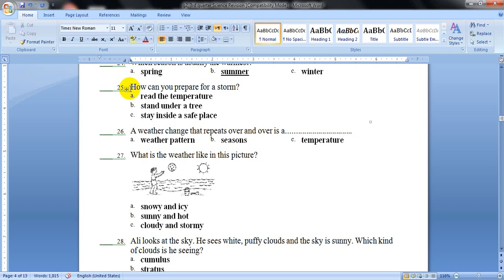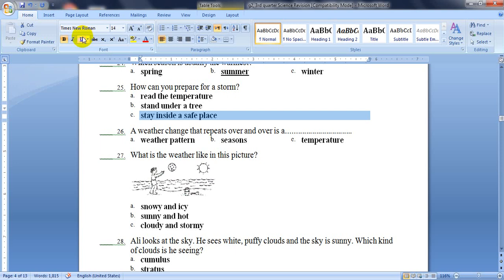How can we prepare for this? Read the temperature, stand under a tree, or stay inside a safe place. Of course, we should stay inside a safe place because during such kind of weather there are a lot of rain, thunder, and lightning, so it's dangerous to be out.